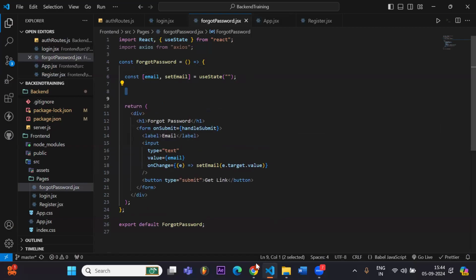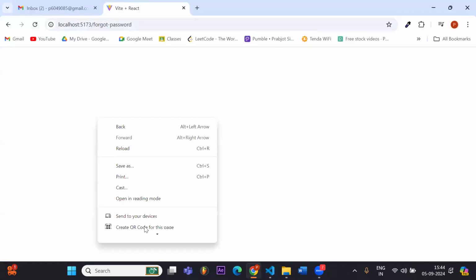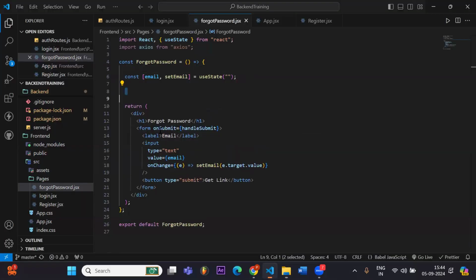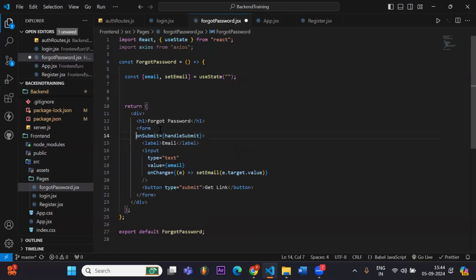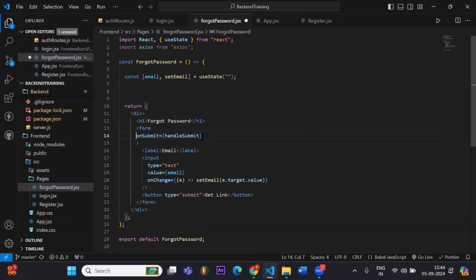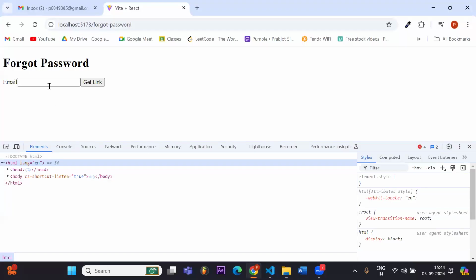Okay, so what I have done here is, I have not defined the handle submit function, so we'll do it afterwards. First, we will work on our backend. Here I will write the email, and when I click on get link, a link will come to our personal mail, and through that link we'll be able to reset our password.